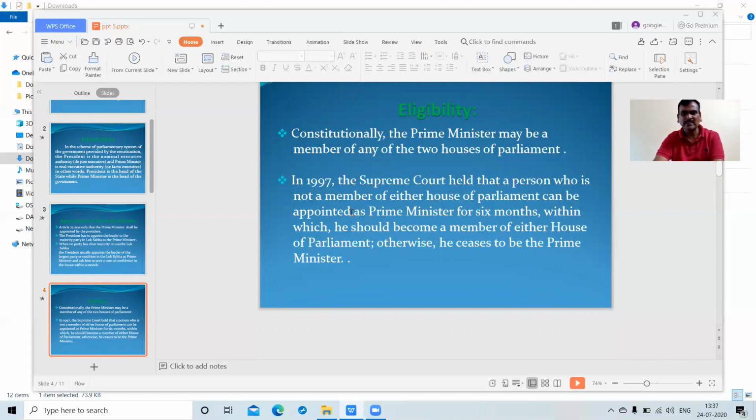So a person who is not a member of either house can also be appointed as the Prime Minister. In various cases we have seen, for example Indira Gandhi. Indira Gandhi was not a member of either house, and she was appointed as the Prime Minister, and then she was elected within 6 months. This is also one kind of nature. Earlier, the judgment of the Supreme Court had not happened.